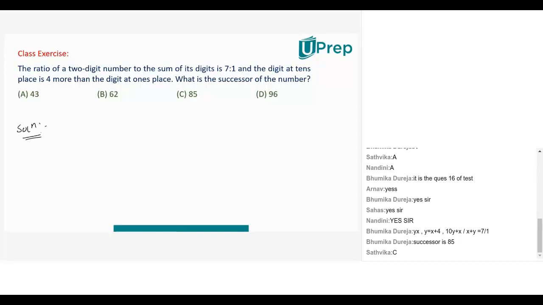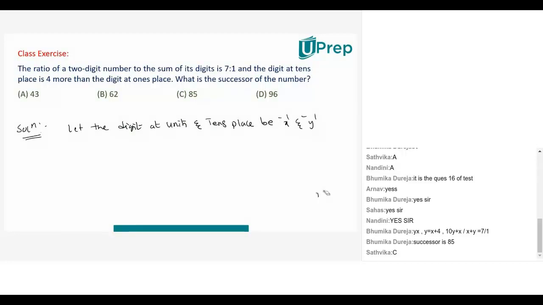Let's say, for instance, understand this. Let us assume the digit at the unit place is x and the digit at the tens place is y. Now, how does the two-digit number look? It is x plus 10y. The digit at the tens place is y, right? That's the reason why it is x plus 10y.